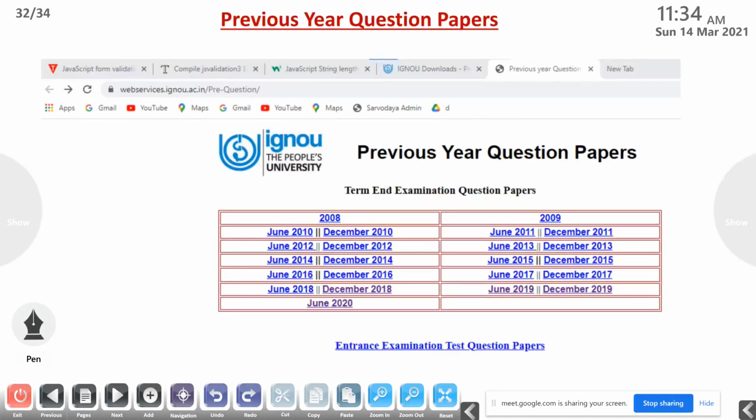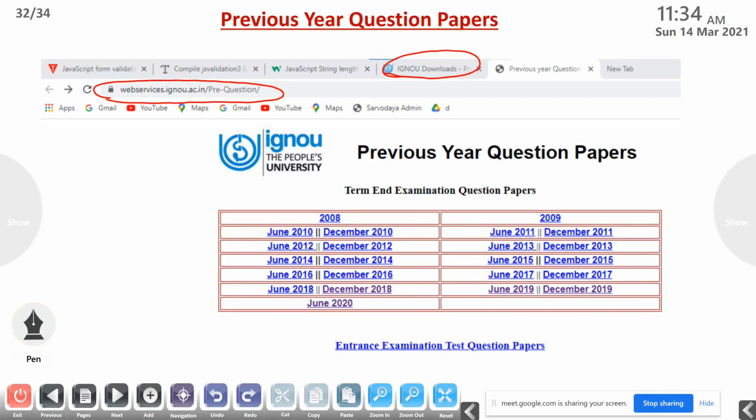Next one, we are moving to your previous year question papers. These previous year question papers are available in the IGNOU downloads, your student zone or something like that. Just open your IGNOU website, or you can give it directly like this: webservices.ignou.ac.in/pre-questions. When you are using this, you can see different types of schools over there.